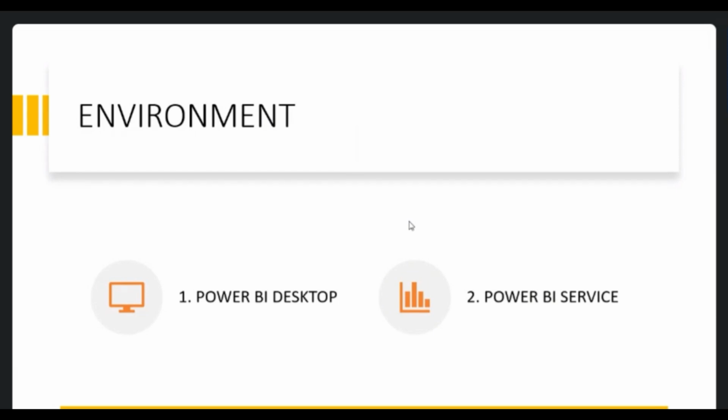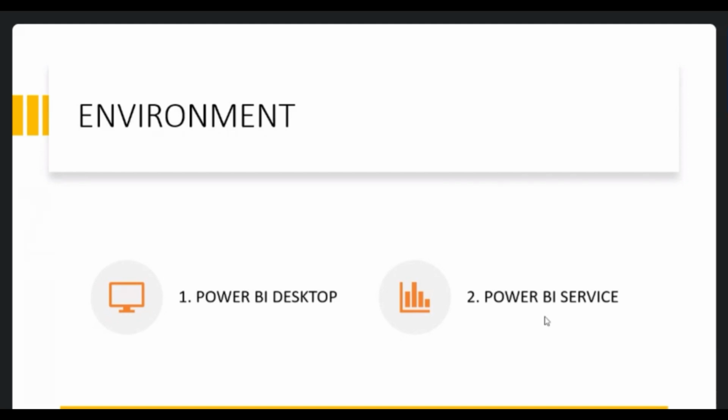Power BI desktop is a local version, that is local system, and Power BI service is a cloud version that is built on Azure platform. This is the environment. So they will ask you in interviews. So most of the times, in which environment you have worked? So generally, what people think is that they are asking about Dev or production. Dev means development, prod means production.